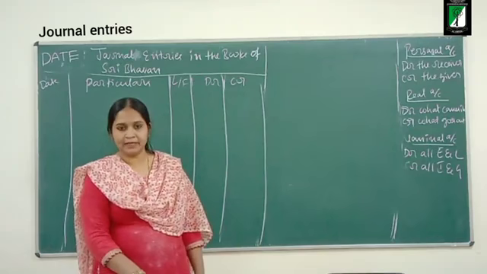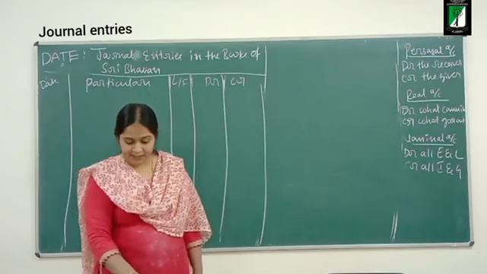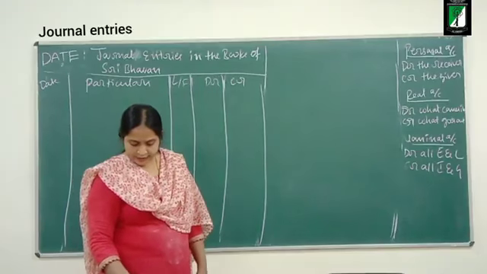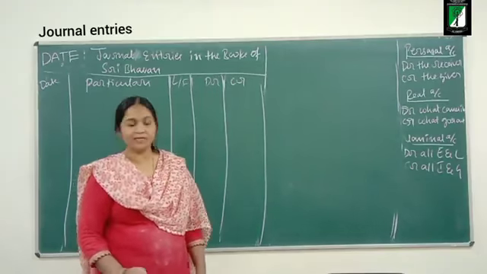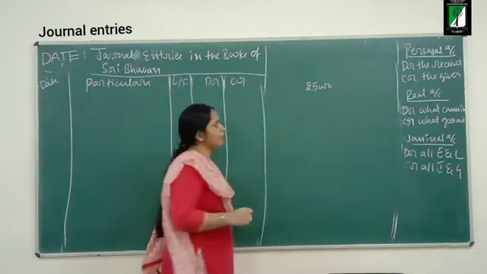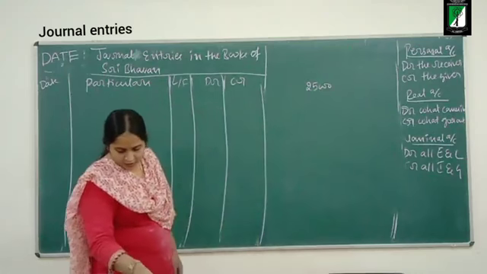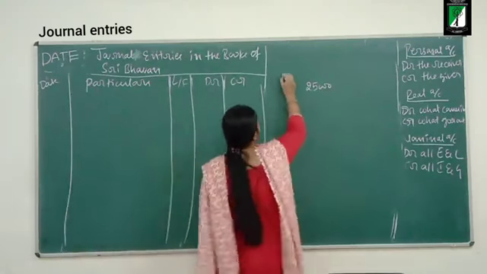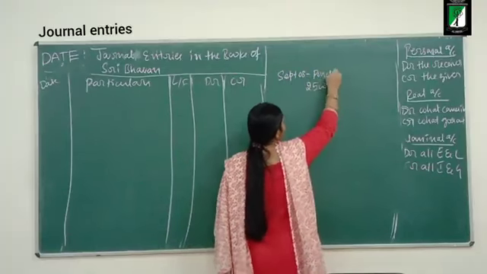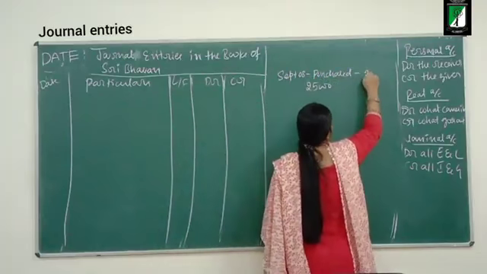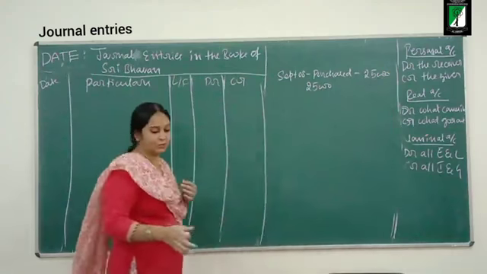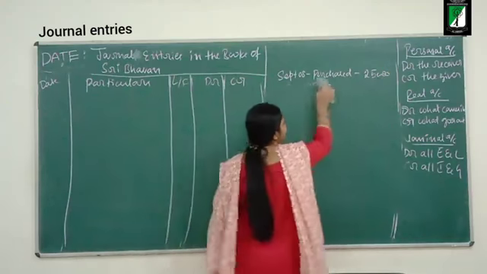On September 8, the business purchased goods from Radha Krishna for rupees 25,000. How much is due, how much does the business have to pay? It had made a credit purchase.